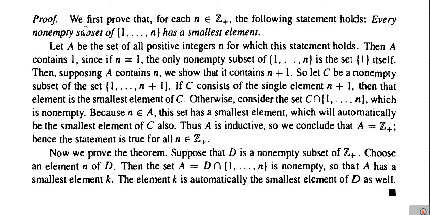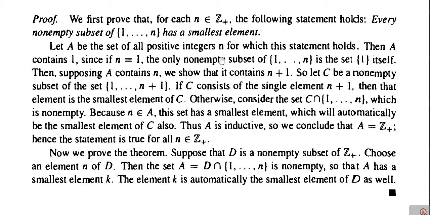So the proof is, we first prove that for each n belongs to Z plus, the following statement holds. Which statement? Every non-empty subset of the set containing 1, 2 up to n has a smallest element. Means we will consider if n is any positive integer, then the set consisting of positive integers between 1 and n, including both 1 and n, has a smallest element. First of all, we will prove that.